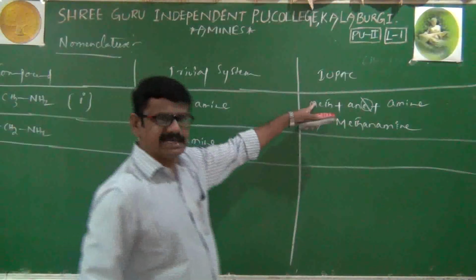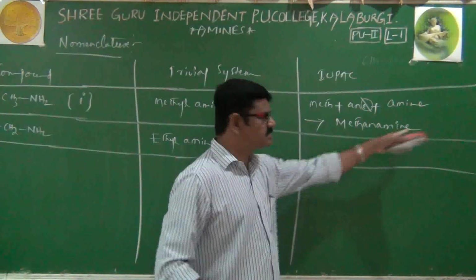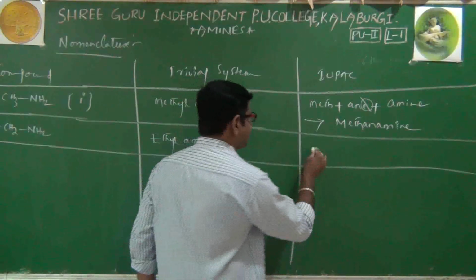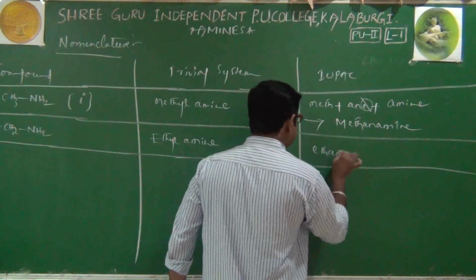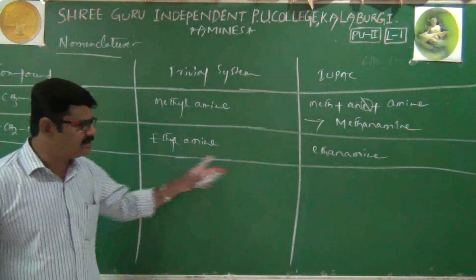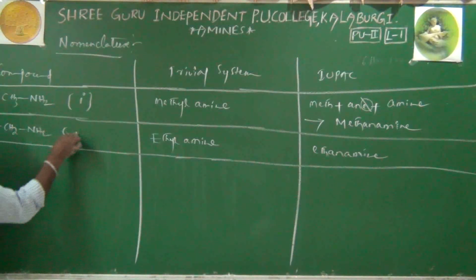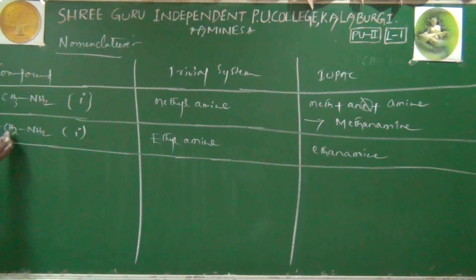Instead of meth, we will write eth, plus ane plus amine. That's why its name is ethanamine. See here, it is ethylamine, ethanamine. Next, it is also of course a primary amine because nitrogen is connected to only one carbon. Nitrogen has a direct connection with only one carbon atom.